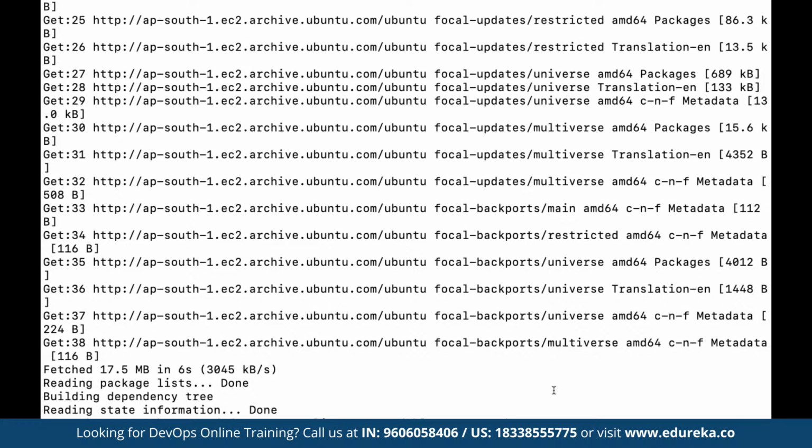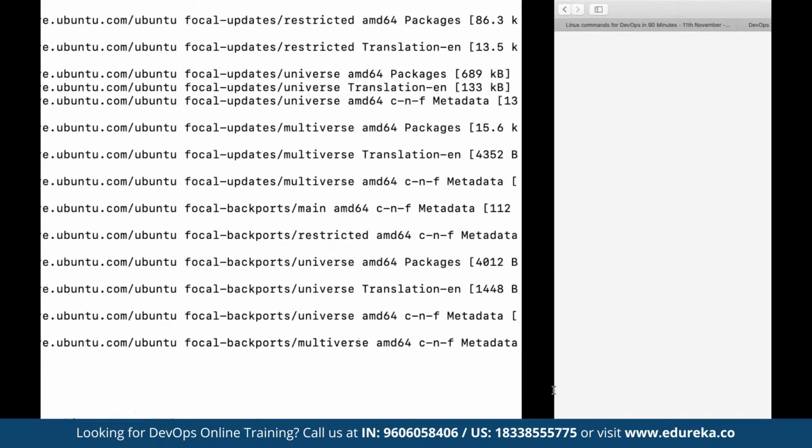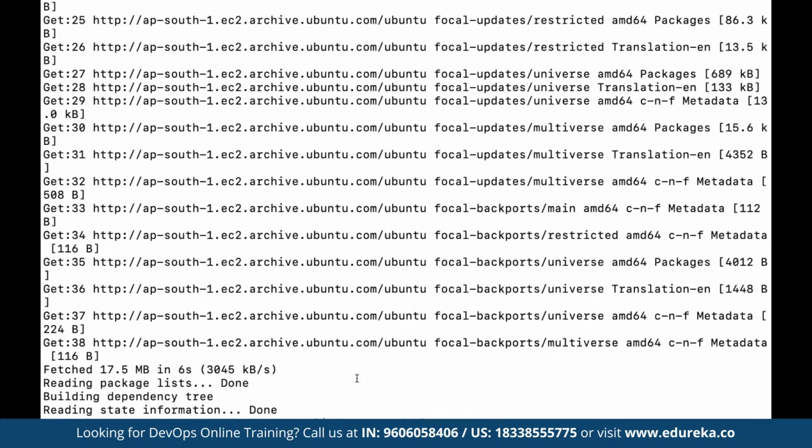To see this opened up in the browser, first of all, we need to have a web server installed and configured on this Ubuntu instance. We can either install the Apache server or the Nginx server, depending upon the requirement. Let's say we want to install the Apache server.